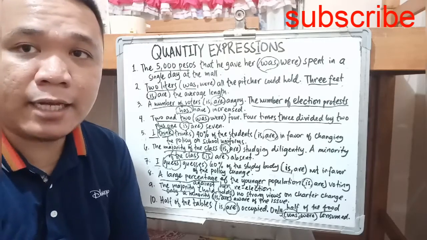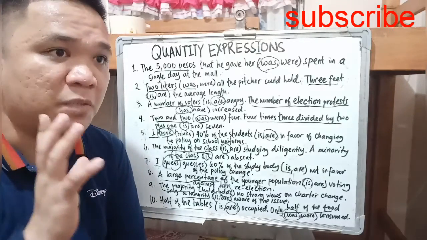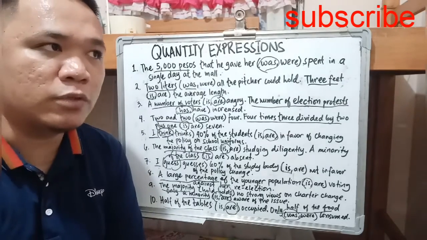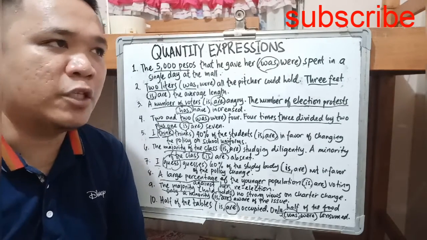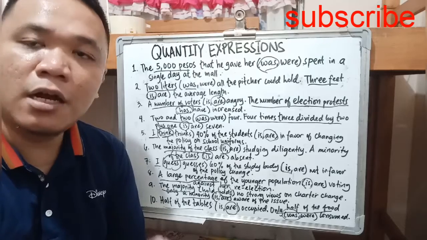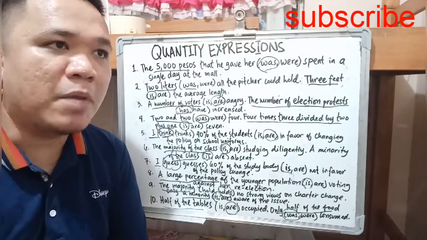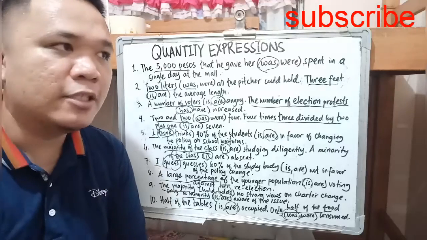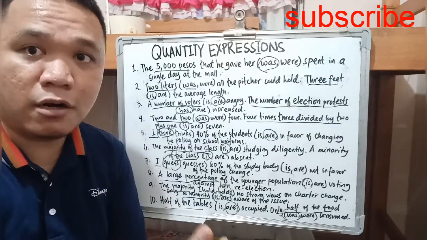The majority and the minority without a specific percentage of it. For example, 70% of the students are, let's say the majority of the students are. But if you say majority is, minority is. So the majority of the students are. Okay?